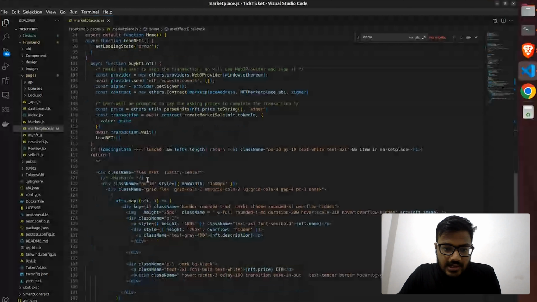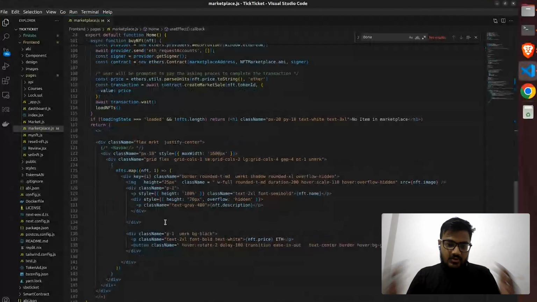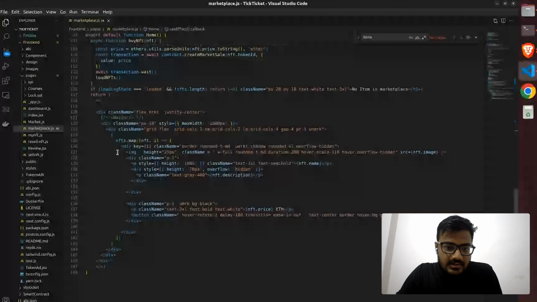And basically, if I query something, then I have to show it on the front end as well. If I only query without showing on the front end, then it's of no use. So for showing, here we go. It will show all this data, which means it will work.